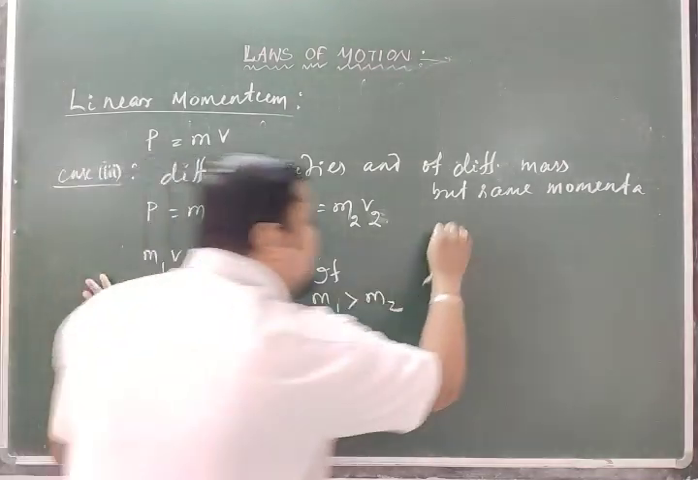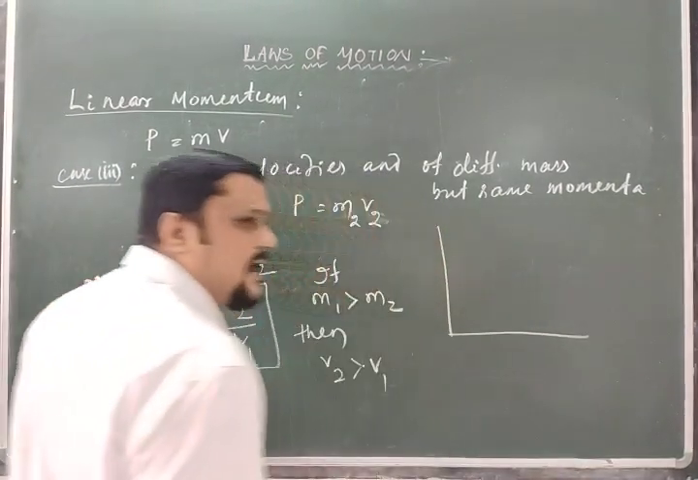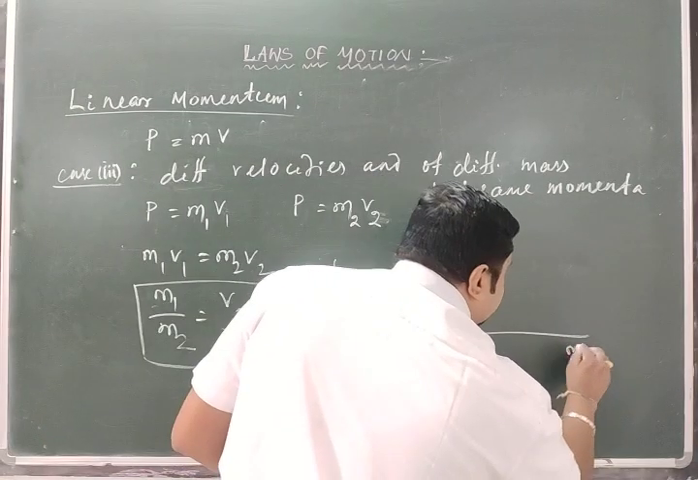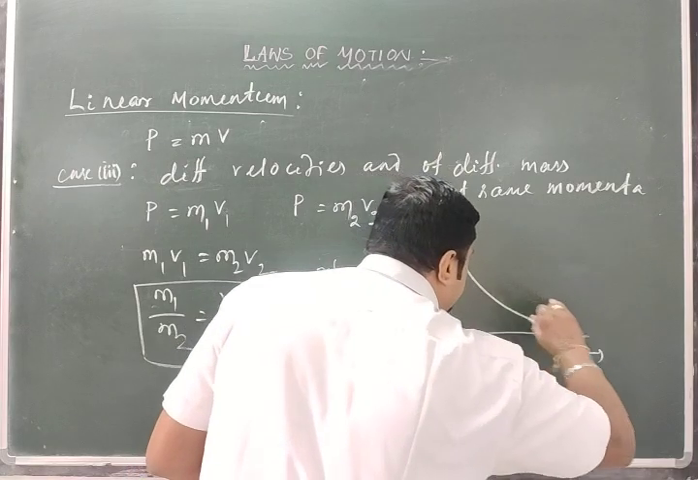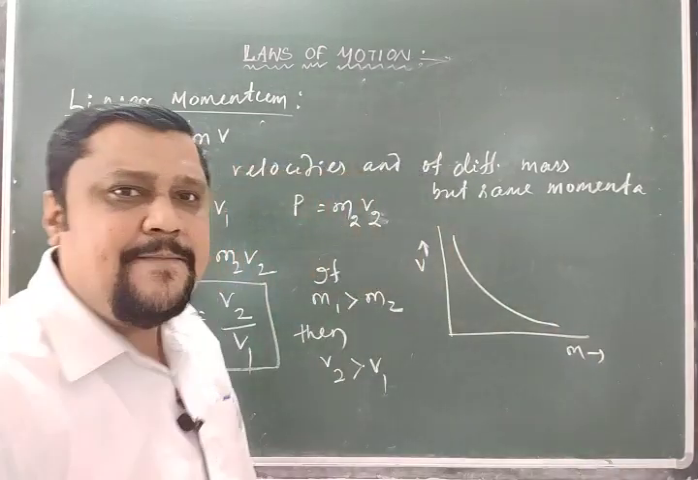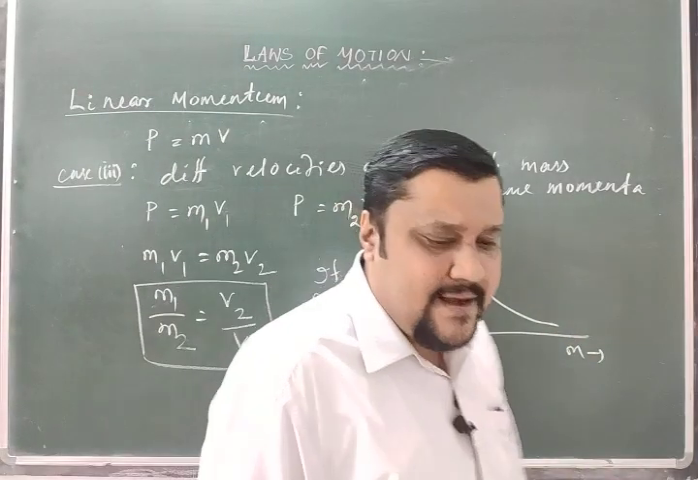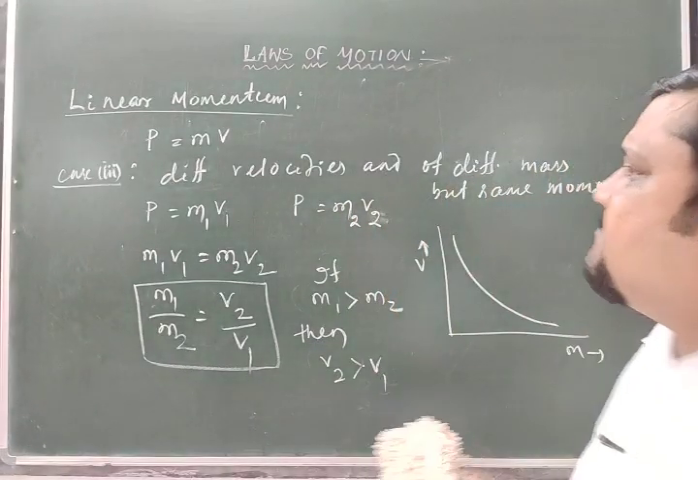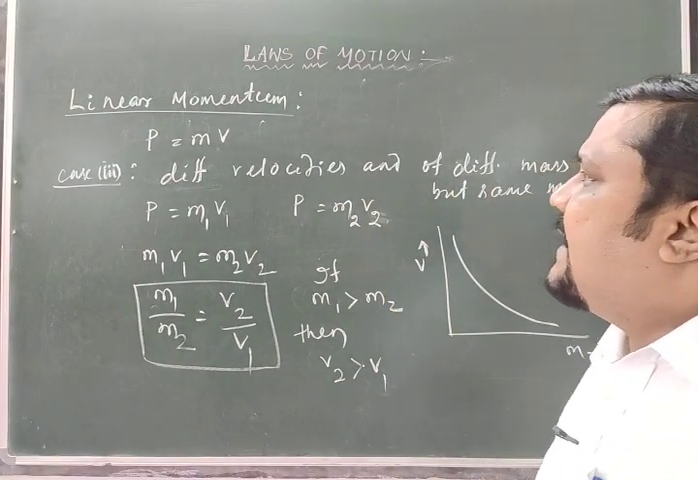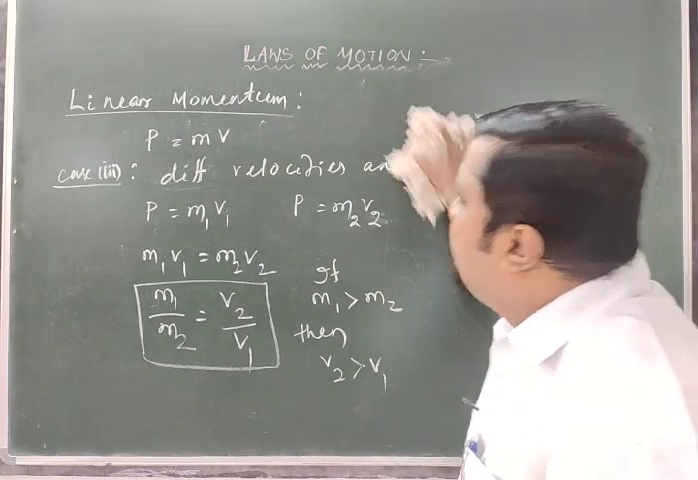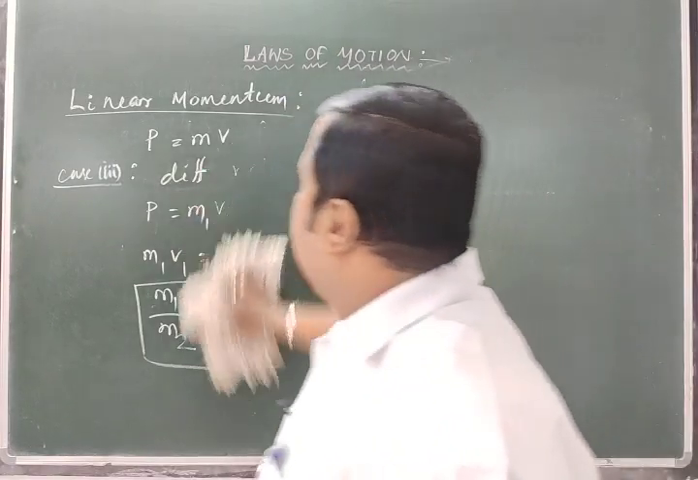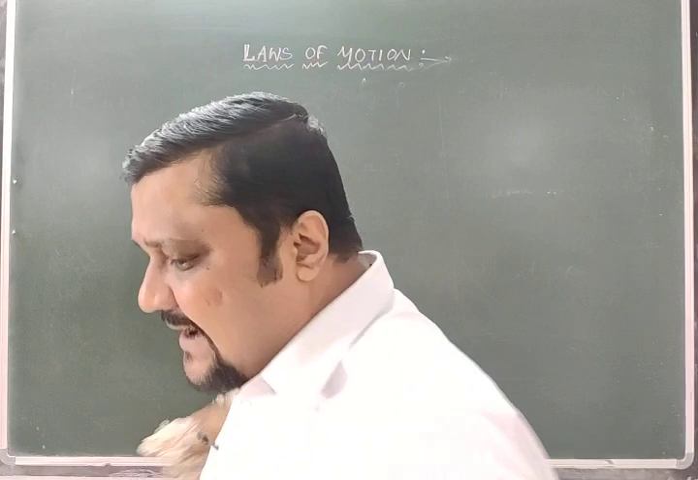So for inverse proportionality, the nature of the graph, if you plot the mass against velocity, will be like this. Okay, so it is parabolic in nature, it is inverse. So from there we can get the different graphs, or the nature of the graphs, for different cases in linear momentum. So with this discussion, I think that we got a clear idea about this linear momentum.